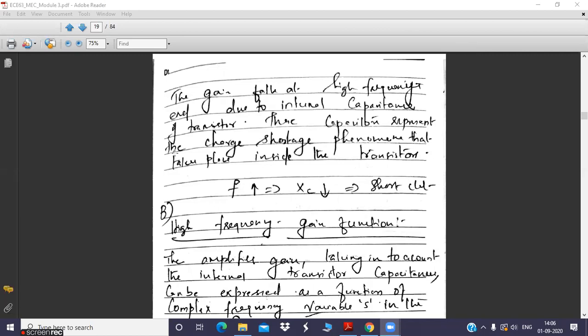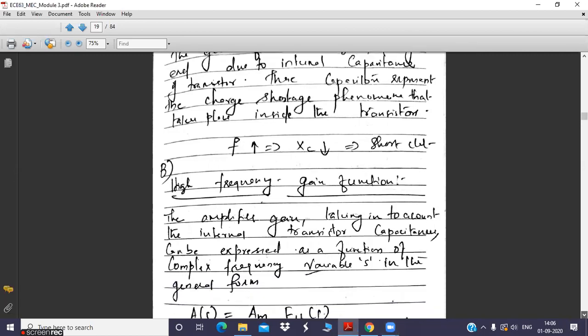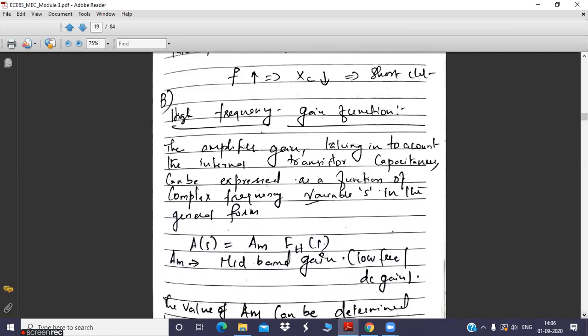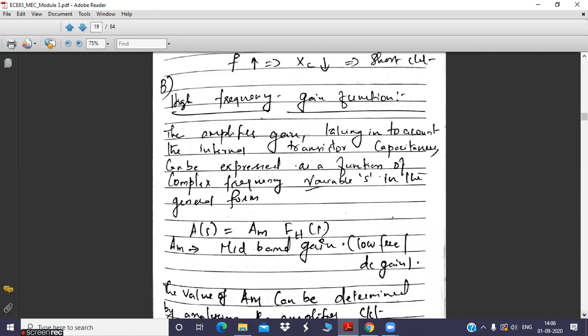Afternoon. In the last class, we discussed the high frequency gain function, and by using this function, how you can write the equation for the overall gain. As you can see from this figure, A of S is nothing but the gain, which is a function of frequency. S is the complex frequency variable. So here gain is going to be a function of S, meaning that with respect to frequency, the amplifier's gain is going to vary.